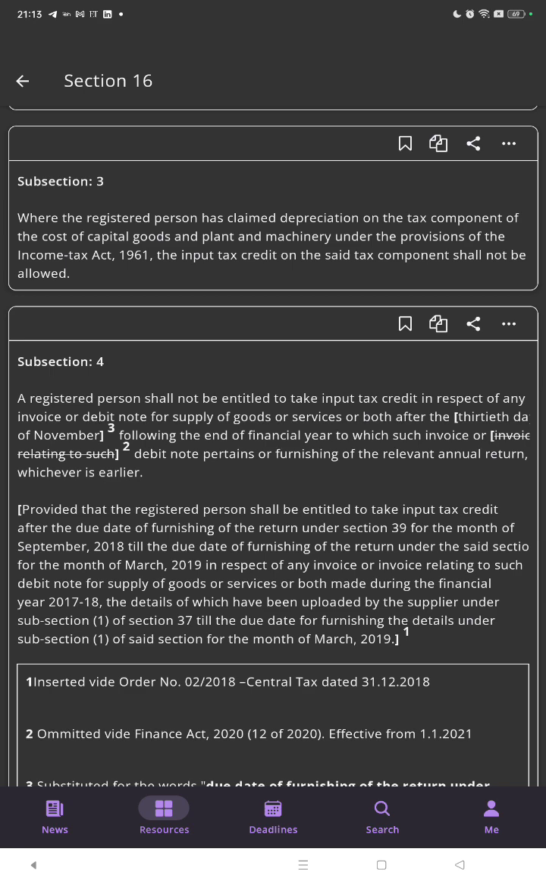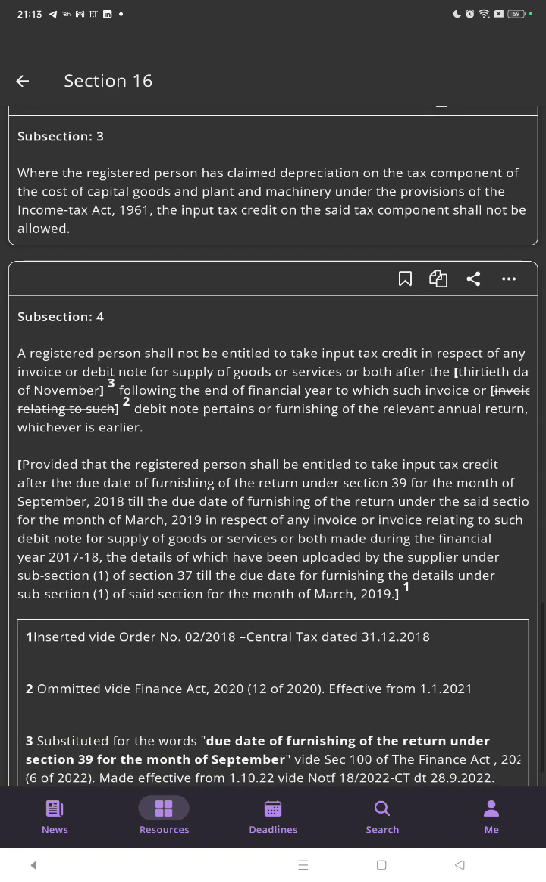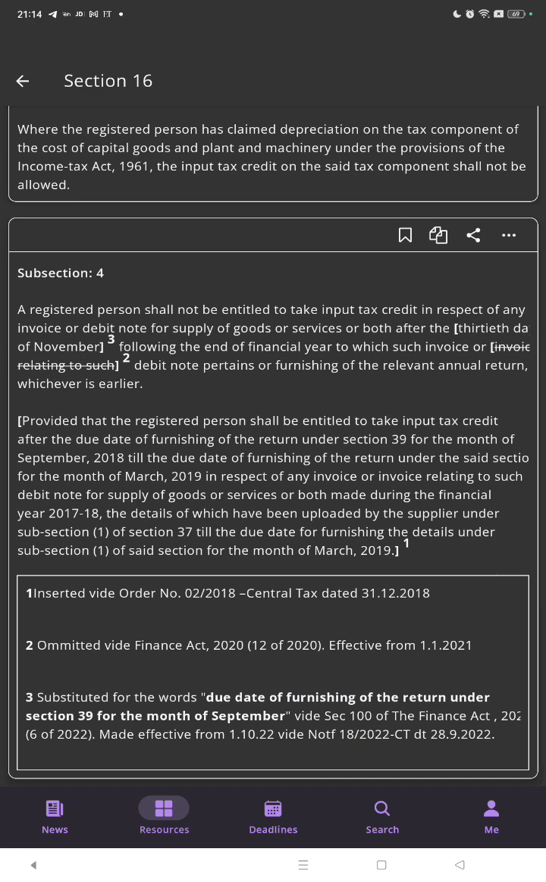Subsection 4: the registered person shall not be entitled to take input tax credit in respect of any invoice or debit note for the supply of goods or services or both after the 30th day of November following the end of the financial year to which such invoice or debit note pertains, or furnishing of the relevant annual return, whichever is earlier.